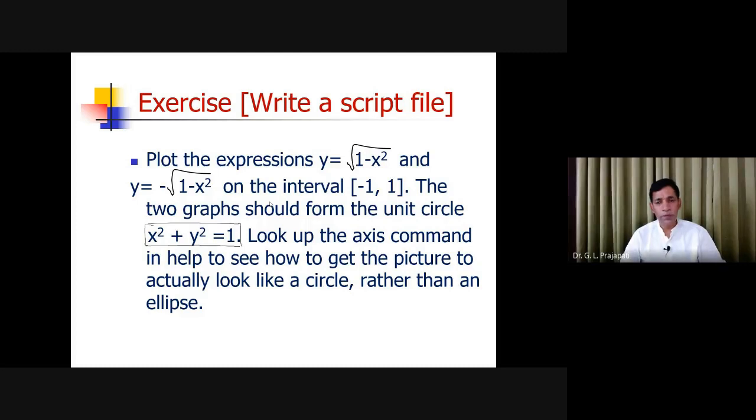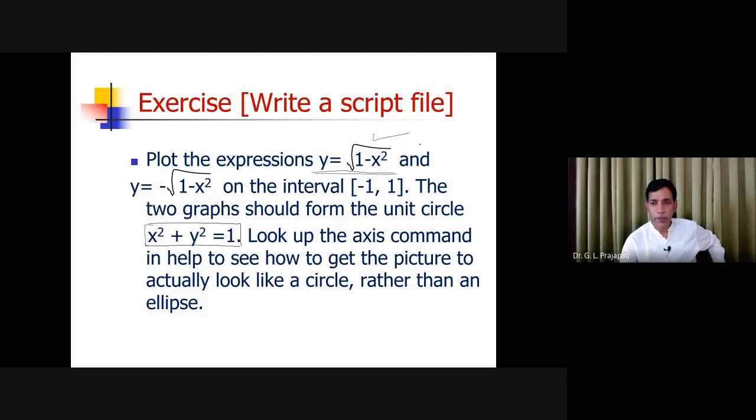So this is simple one. You have to define only the points, and within the interval you have minus 1 to 1. You just go for minus 1 to 1 only, and you have to create the points for the y is equal to this and y is equal to this. You have the two graphs actually. This is one graph. So whatever be the value of x, accordingly you will have the value of y, and you are going to plot x and y.